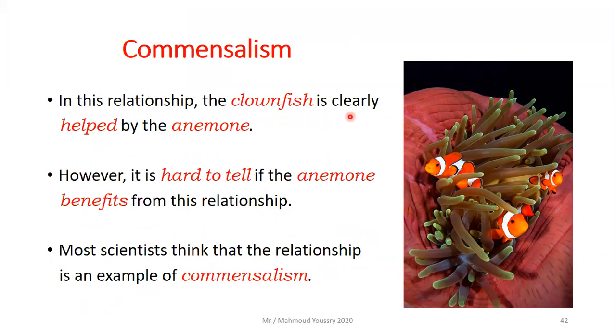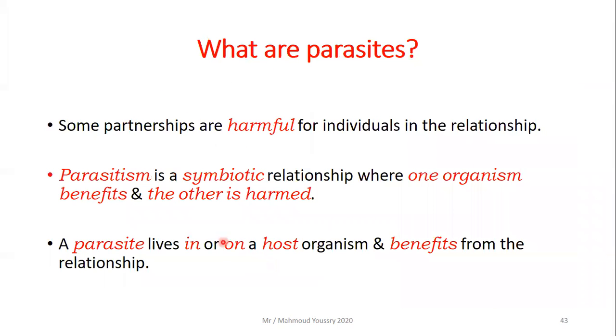In this relationship, the clownfish is clearly helped by the anemone. So this is one organism getting a benefit. However, it is hard to tell if the anemone benefits from the relationship. Most scientists think that the relationship is an example of commensalism. Then we move to the last symbiotic relationship, which is parasitism.